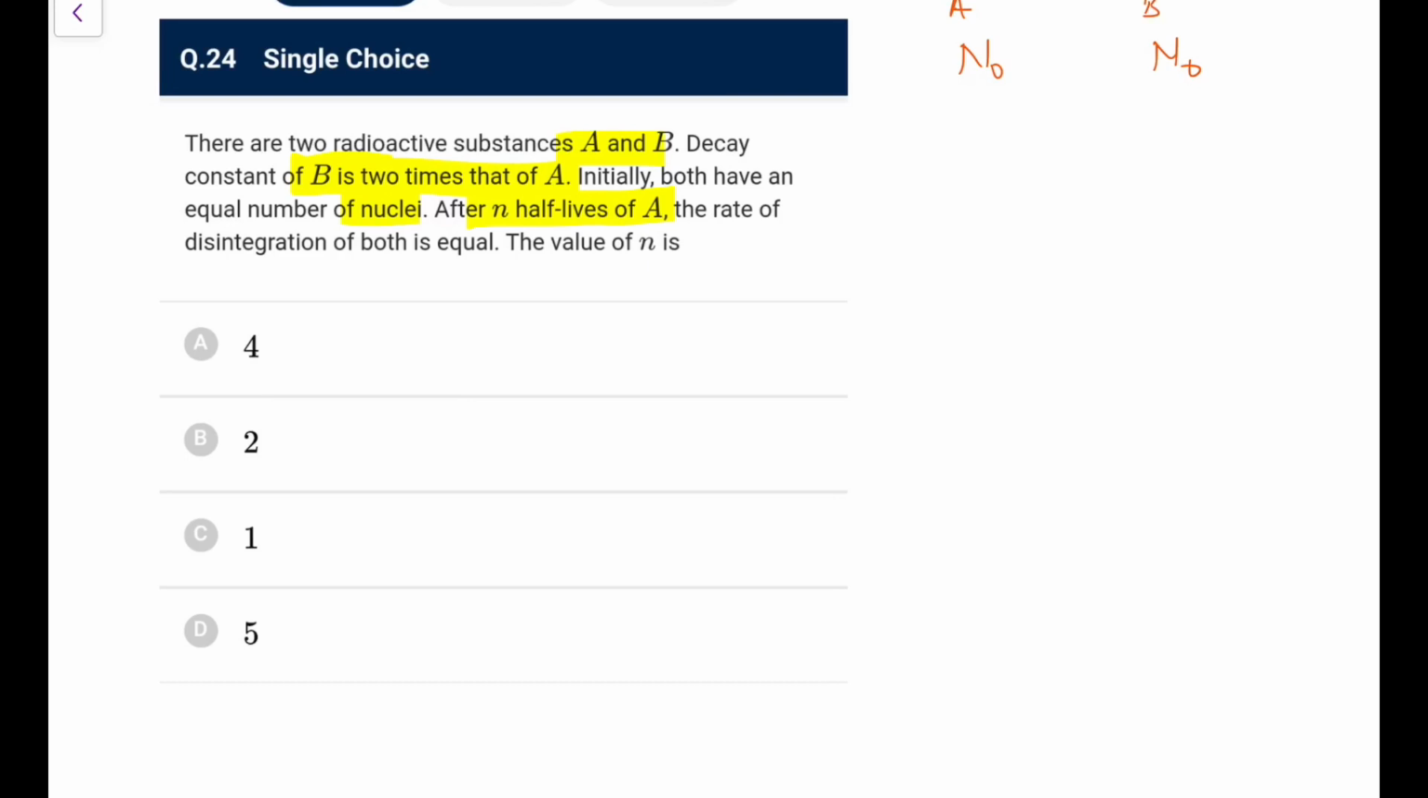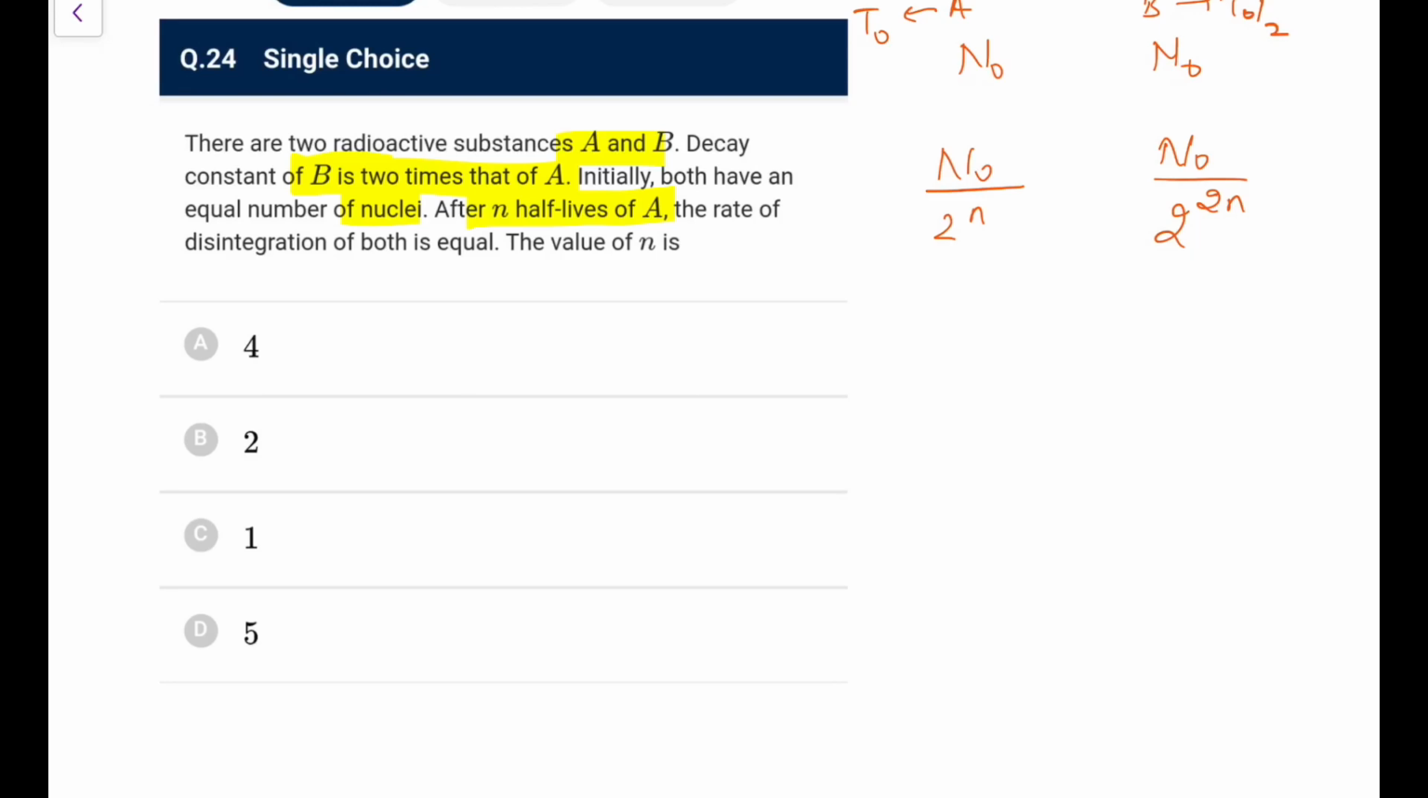Now the decay constant of B is 2 times that of A. That means if A's half-life is T naught, B's would be T naught by 2. You can make that out because it will decay at 2 times the rate. So after n half-lives of A, it will become n naught upon 2 to the power n, and B will become n naught upon 2 to the power 2n, because its 2n half-lives have crossed.